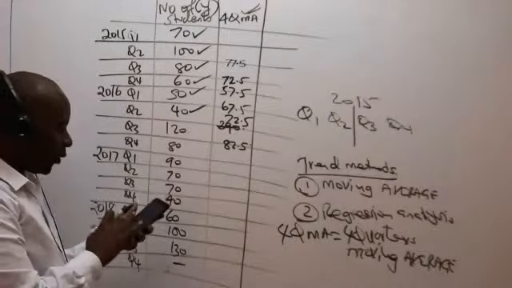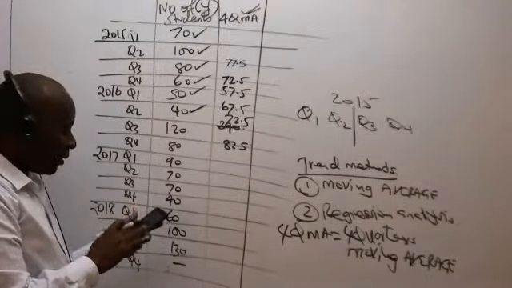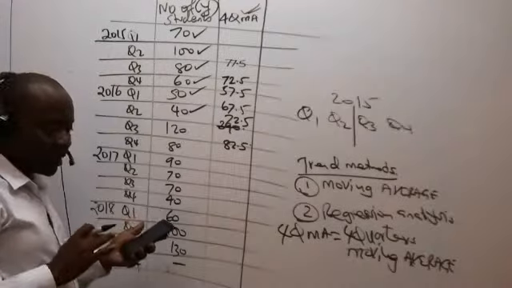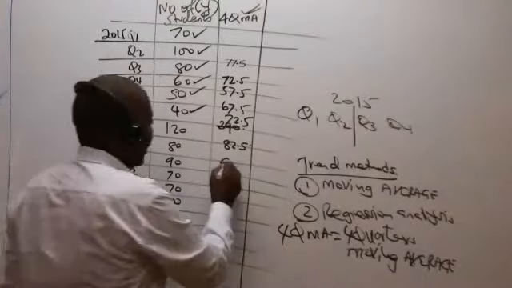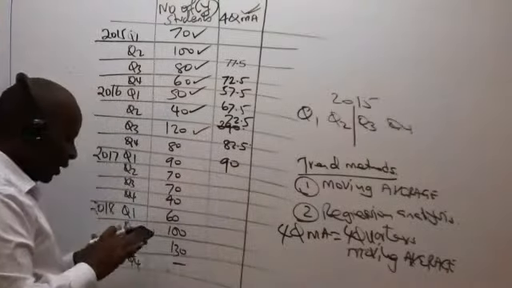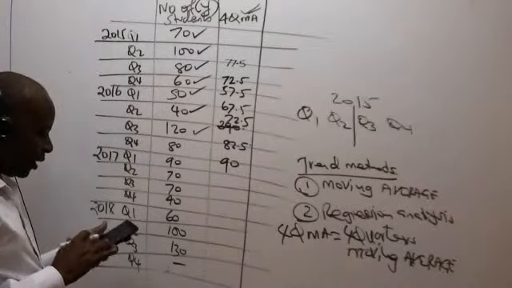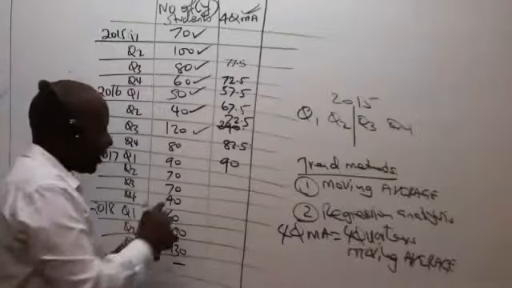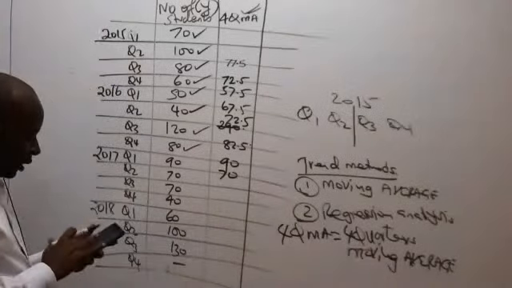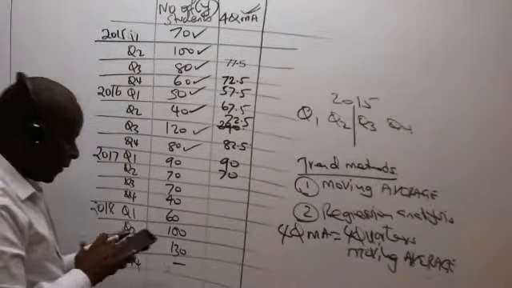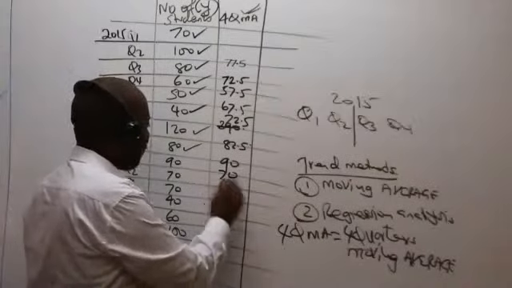So we have 120 plus 80 plus 90 plus 70. That is the next sequence. 360 divided by 4, averaging. I'm getting 90, tick that. So we have 80 plus 90 plus 70 plus 40, divide by 4. I'm getting 70 here, tick that. We have 90 plus 70 plus 40 plus 60, divided by 4. I'm getting 65, you tick that.